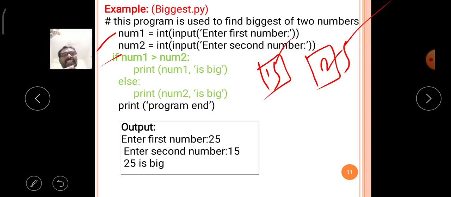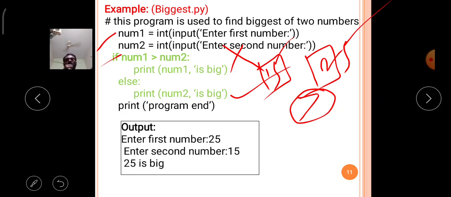Now 15 is greater than 25? The given condition, the if condition, is false. So in this example, the if block is omitted and the else block is executed. Simply, it returns the value 25, because 25 is bigger, which means the second variable is bigger. Like that, the if else statement is used in the Python language.